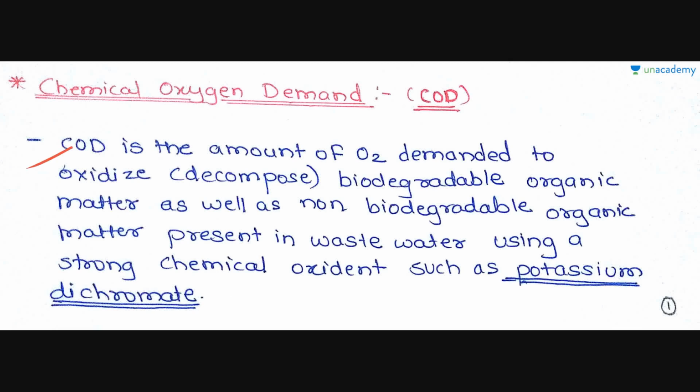So this is the simplest explanation of what COD actually is. For doing this, a strong chemical oxidant is used such as potassium dichromate. It is a very important term and you need to remember this.